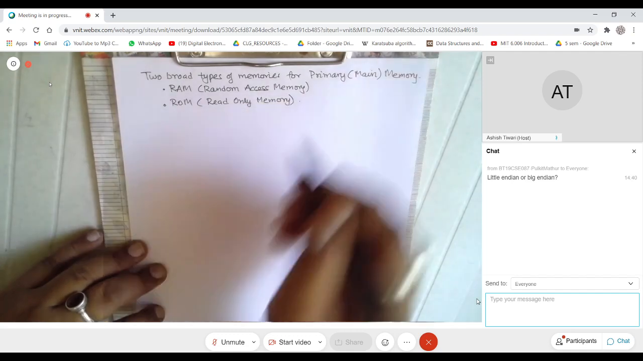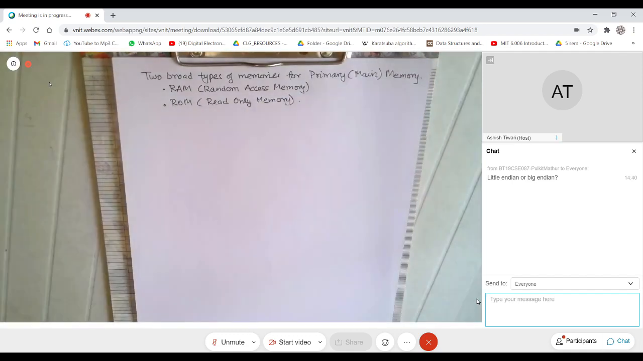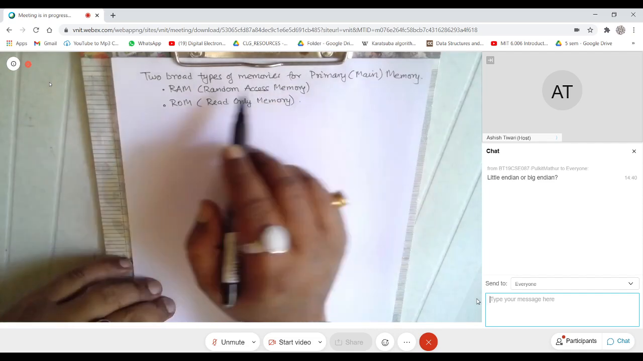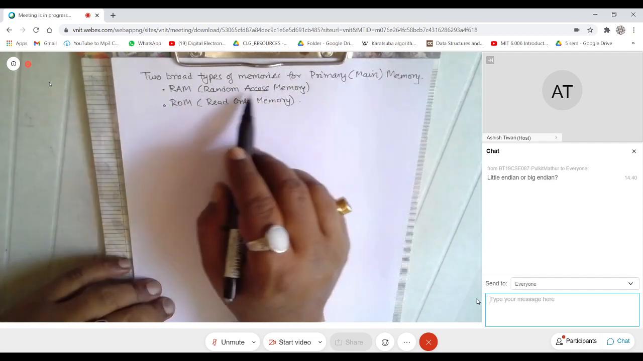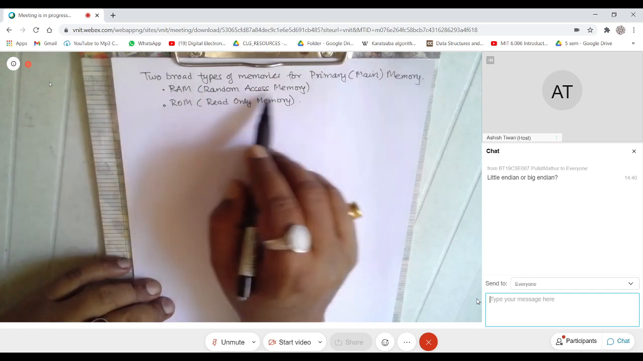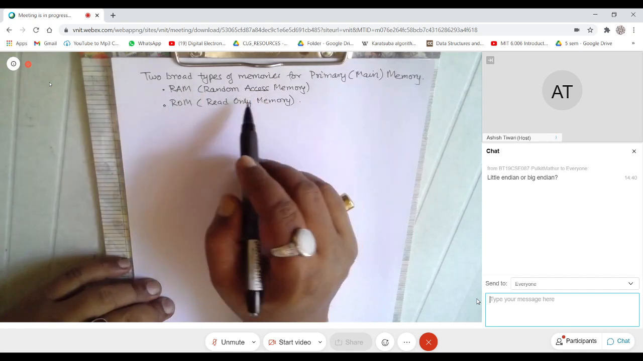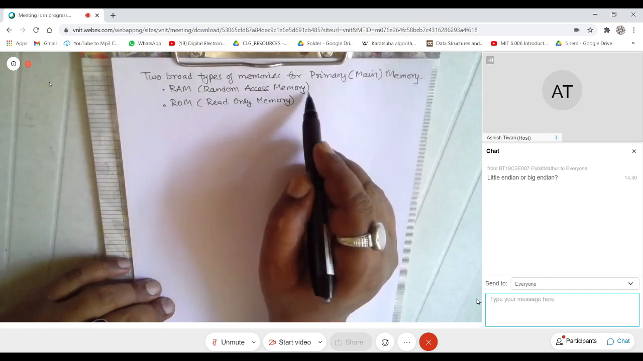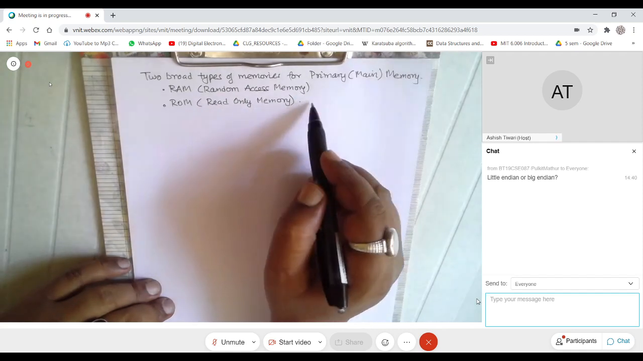Generally, both these memories are used to implement primary memory and main memory. Random access means that every part of the memory is equally accessible, in the same amount of time. Generally, this RAM is used to store both code and data. ROM will usually be used for code.